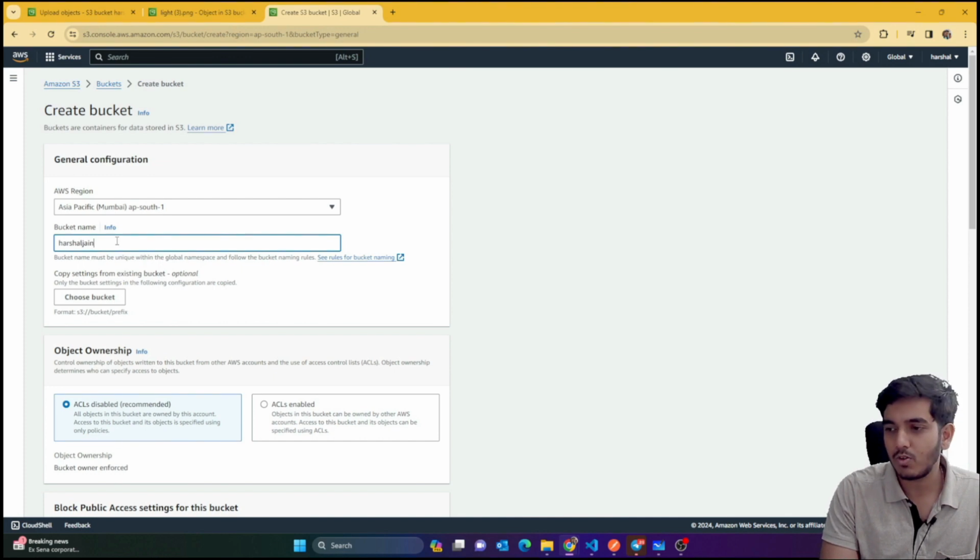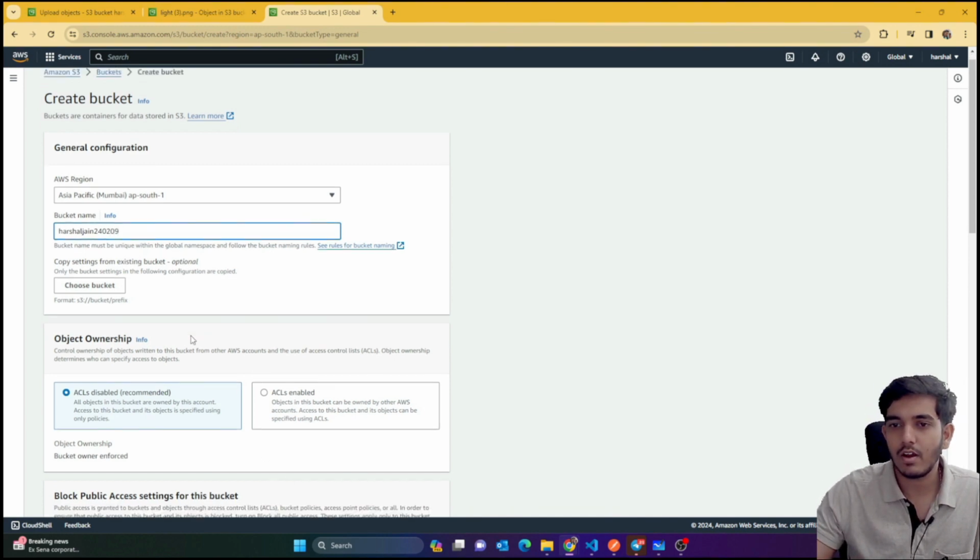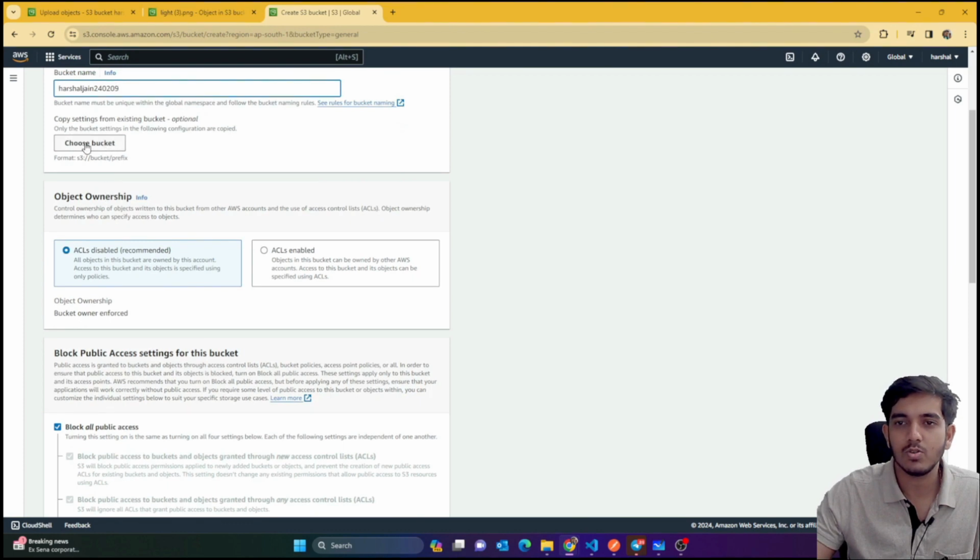I'm just gonna name it with today's date, so 2402.09. Okay, that would be better. Okay, so you can see that now it's here, and now what I'm going to do is, if you want to choose some specific settings of your old buckets, which we don't have any time for right now, but if you have any bucket whose setting you want to import, you can do it from here.